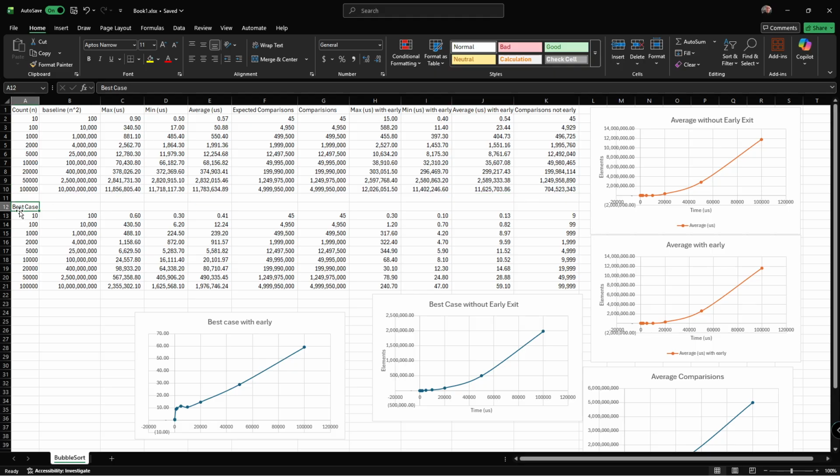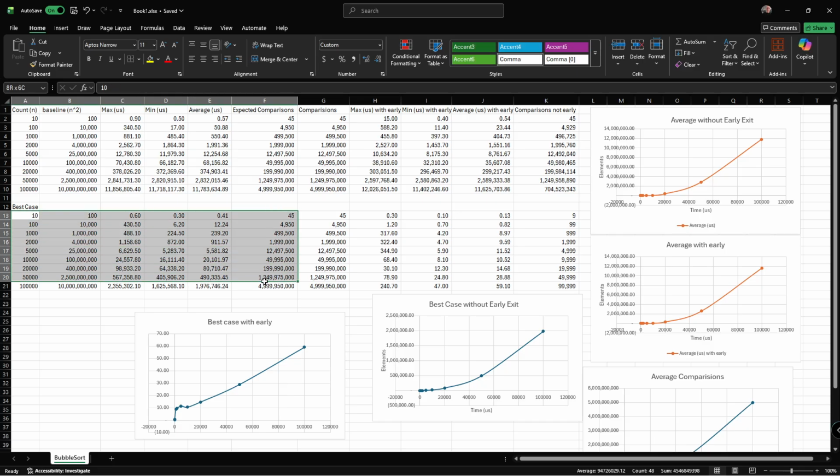For best case, I just sorted the array beforehand, and then we resorted it with bubble sort. For the without early exit, we don't see a lot of difference. The comparisons are the same. The numbers are faster, in fact about a fifth as fast. So pretty significant speedup, but roughly the same. We can see here on its graph, it still ends up looking like a parabola, albeit a much smaller one, but it's still going up in the expected direction.